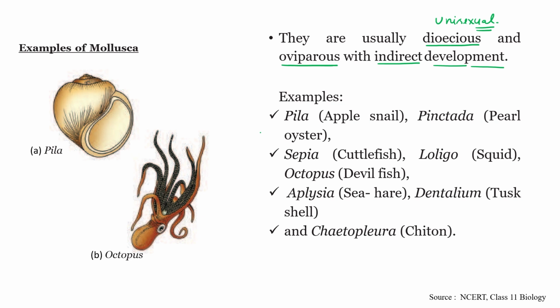Metamorphosis is a process in which the young one transforms into an adult. Different larval stages and other stages are present in between, so development is indirect. These are the examples: Pila, already I told you, pearl oyster, Sepia or cuttlefish, squid, devilfish or octopus. You have to remember their scientific names as well as common names, and also tusk shell and chiton. These are the examples of all the animals belonging to this phylum.